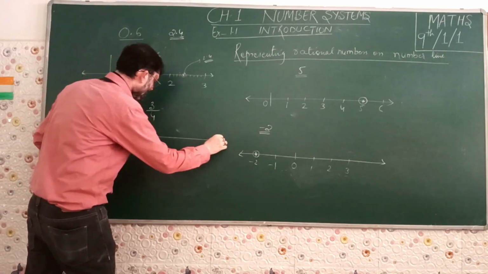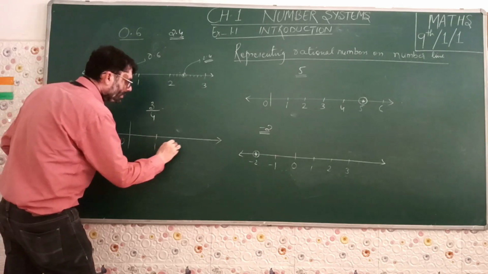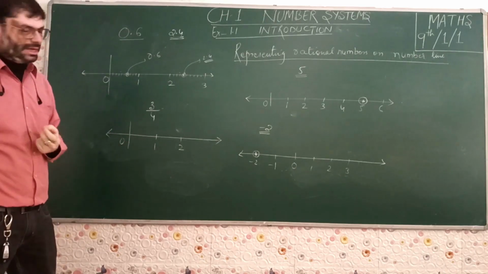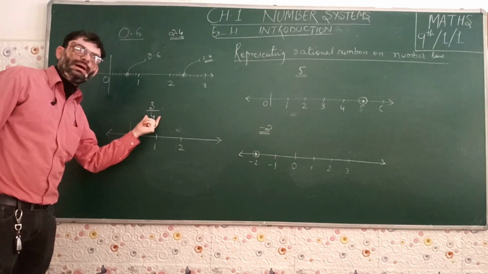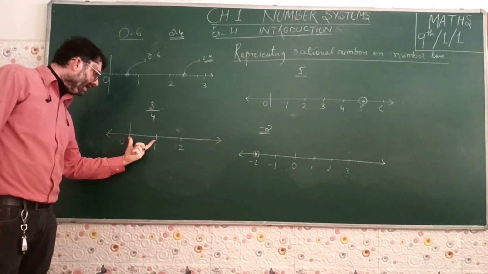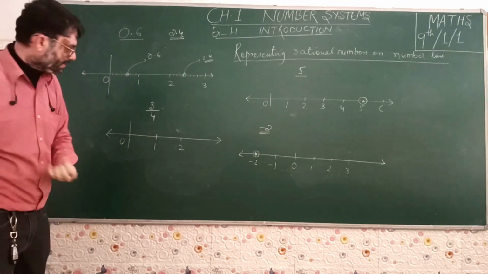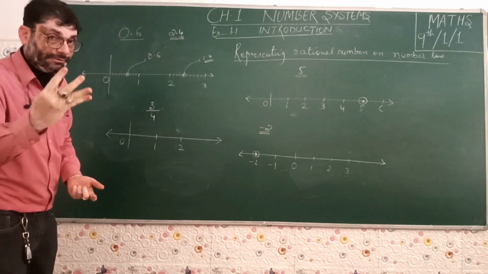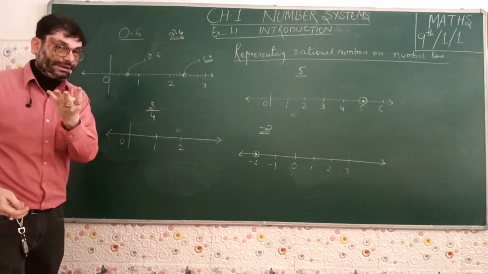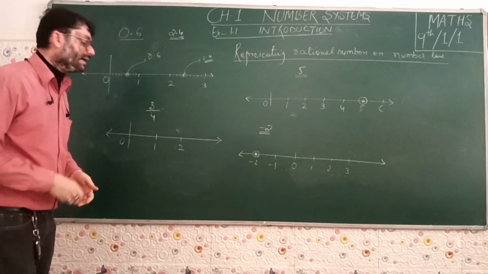So how do we represent it? Let us take the number line this way. Again, we have taken 0, 1, 2 and so on. And this value lies between 0 and 1. Now what we have to do is, we have to concentrate on the denominator part. What is the denominator there? 4. That means we will have to divide this part between 0 and 1 into 4 equal parts. How many parts? 4 equal parts, depending upon the denominator. If the denominator is 4, 4 equal parts. If the denominator is 5, 5 equal parts. If the denominator is 6, 6 equal parts, and so on.